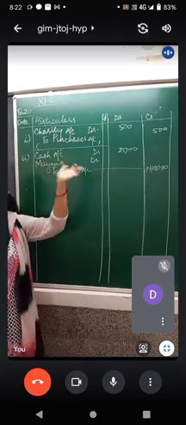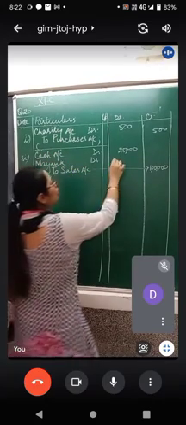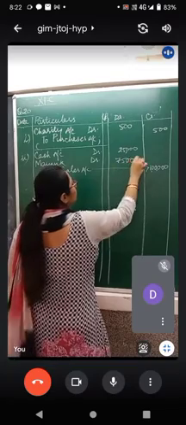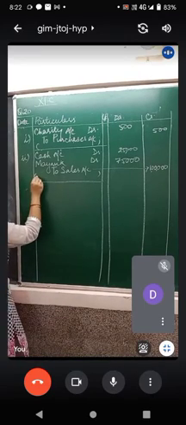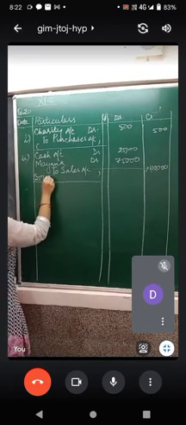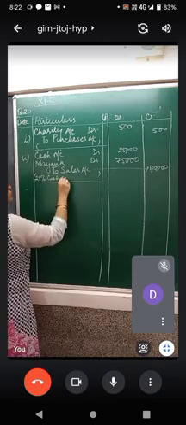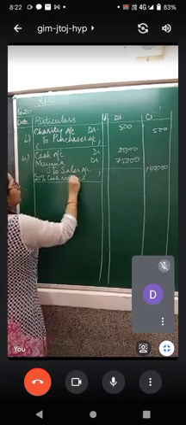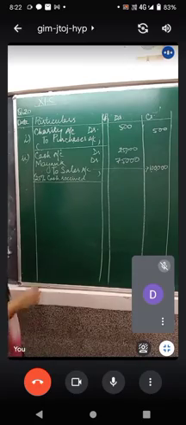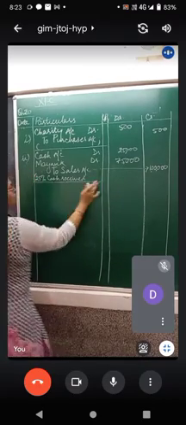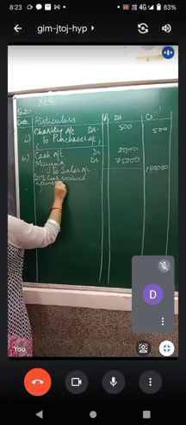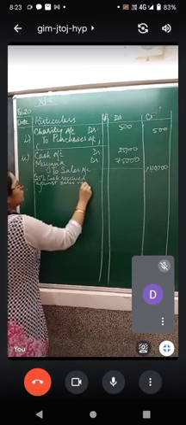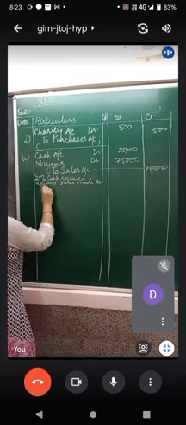What else is remaining? For 75%, he is still our debtor. So 75,000 rupees here. 25% cash received against sales made to Mayank. You write this: 25% cash received against sales made to Mayank.